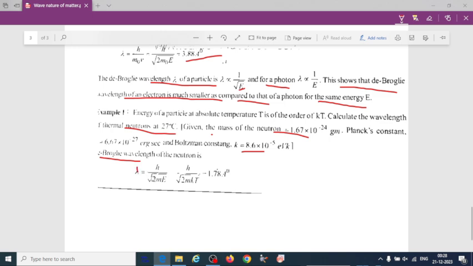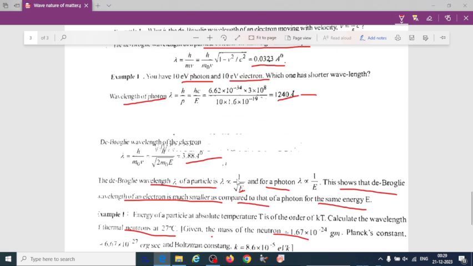Lambda is equal to h divided by root of 2m into E, so h divided by root of 2m kT. Here we are discussing thermal energy, so in terms of energy, E is kT. If we substitute the given temperature, Boltzmann constant, mass of neutron and Planck constant, you will have the wavelength, that is 1.78 angstrom.